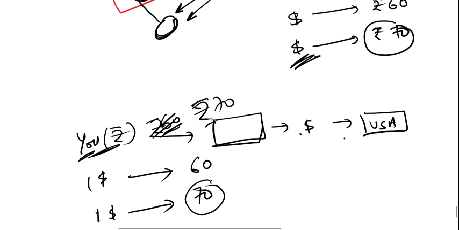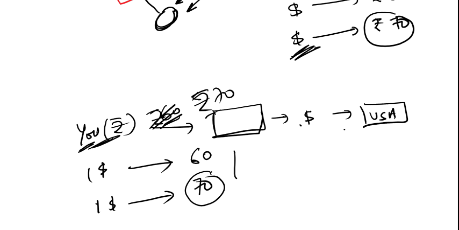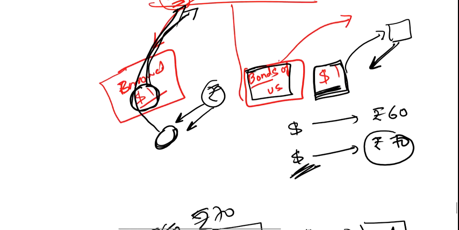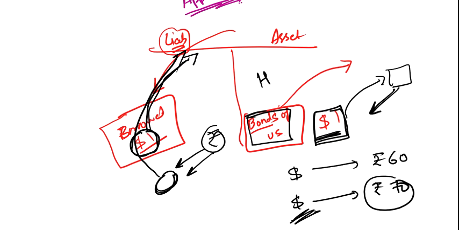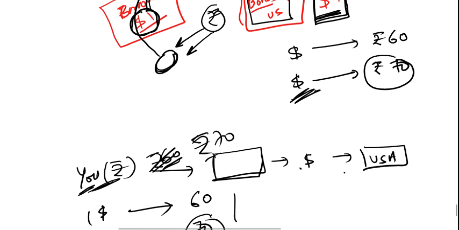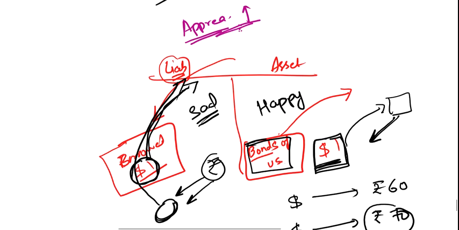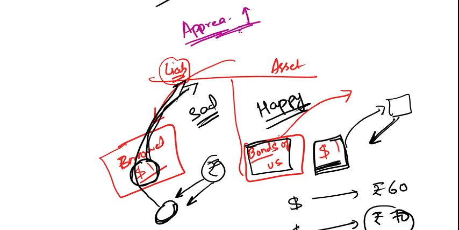Means if the price of the dollar increases, your asset will be happy but your liability will be sad. Why? Because your assets are in dollars, and if the value of the asset increases, you will be happy.